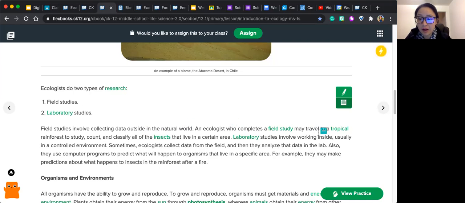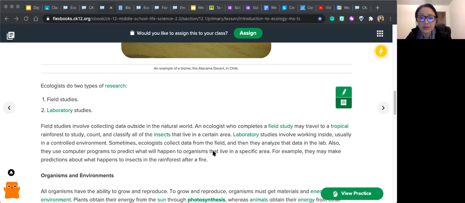Laboratory studies involve working inside, usually in a controlled environment, though sometimes ecologists collect data from the field and then analyze the data in the lab. They also use computer programs to predict what will happen to organisms that live in a specific area. For example, they may make predictions about what happens to insects in the rainforest after a fire.